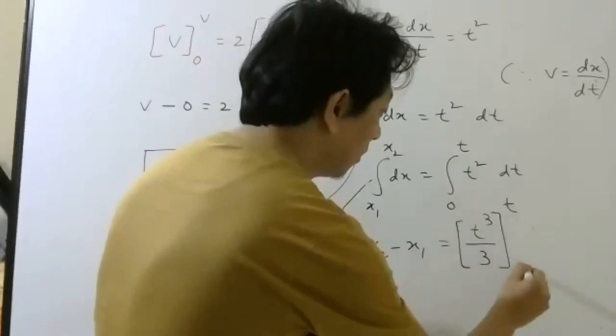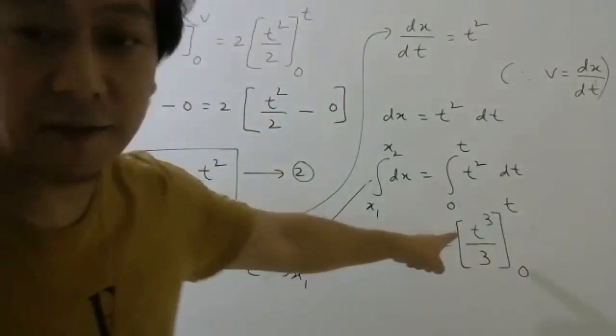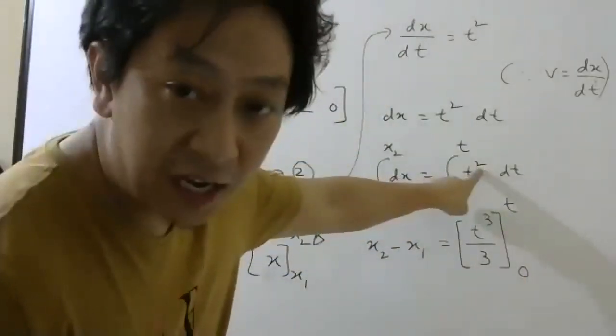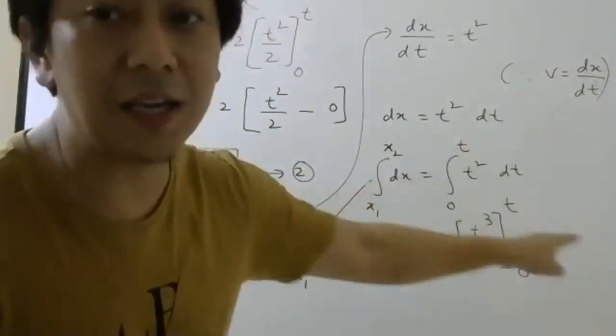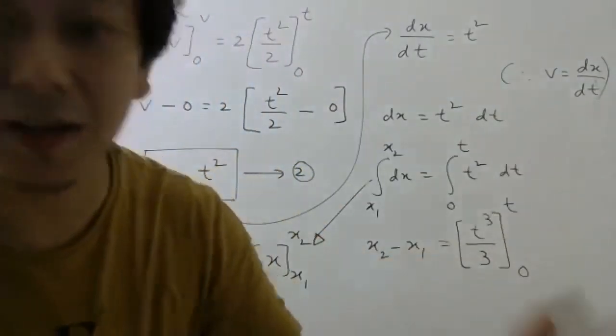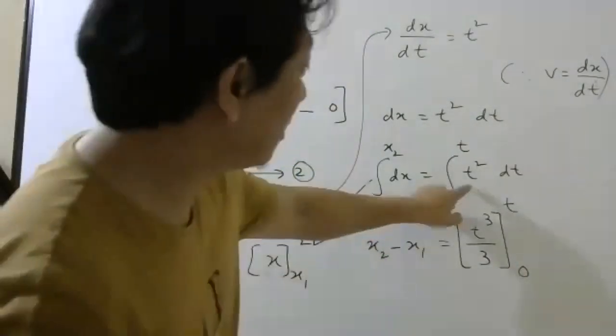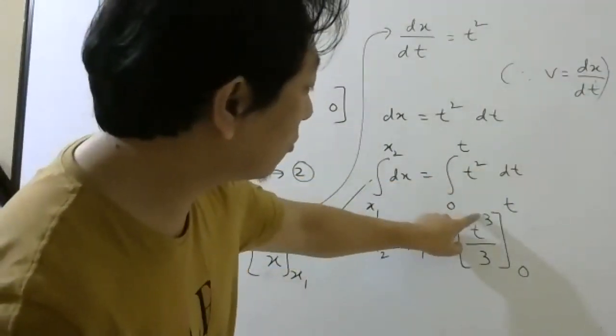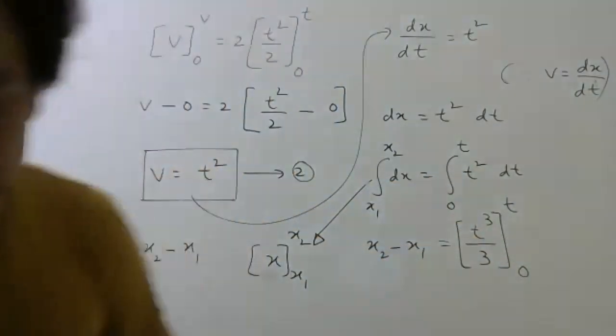Upper limit t, lower limit 0. Which formula have I applied? The integral of x power n dx is x power n plus 1 by n plus 1. So t square will be t power 2 plus 1 divided by 2 plus 1.